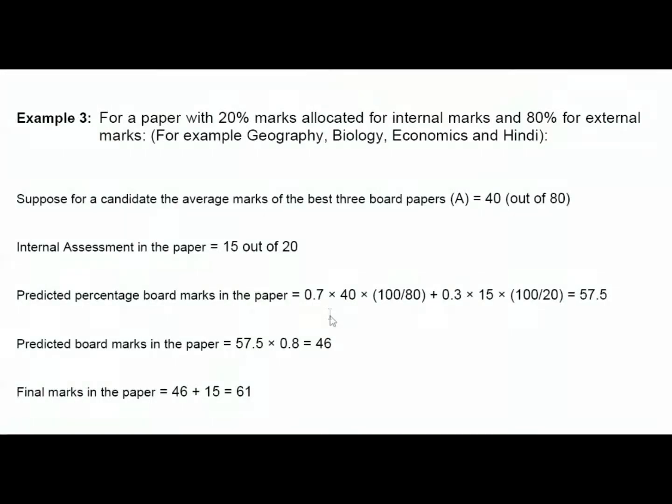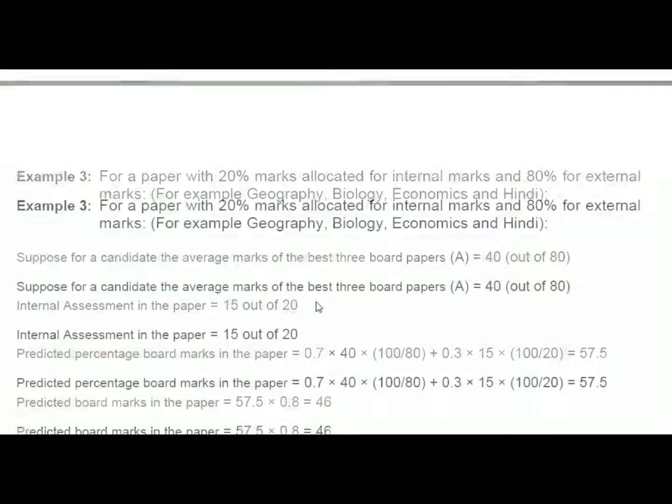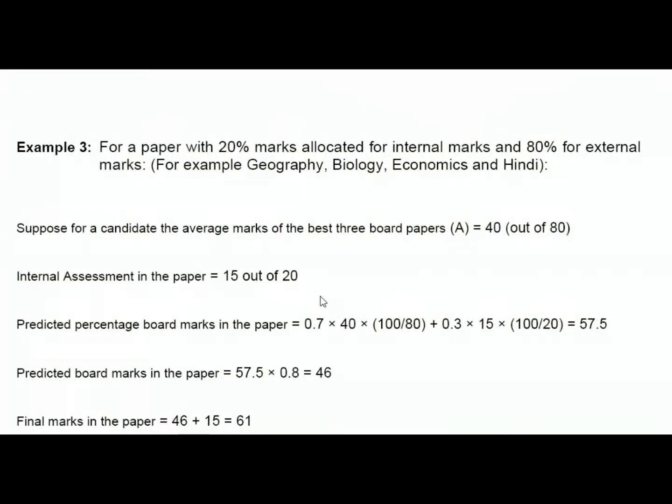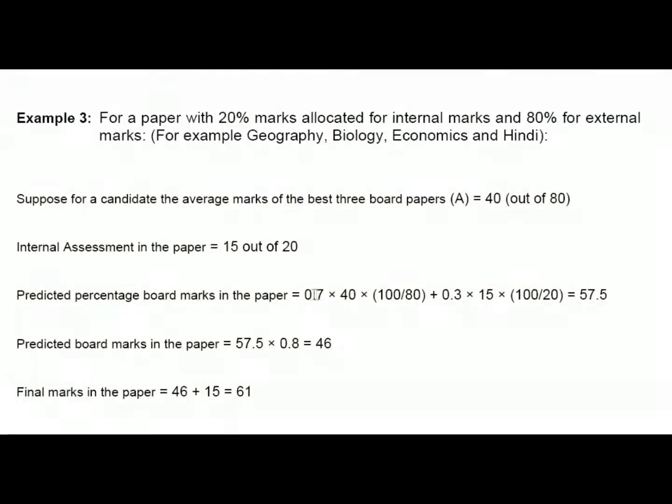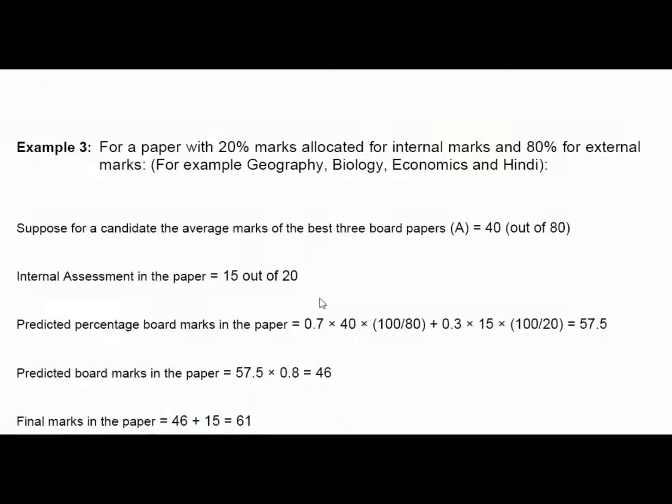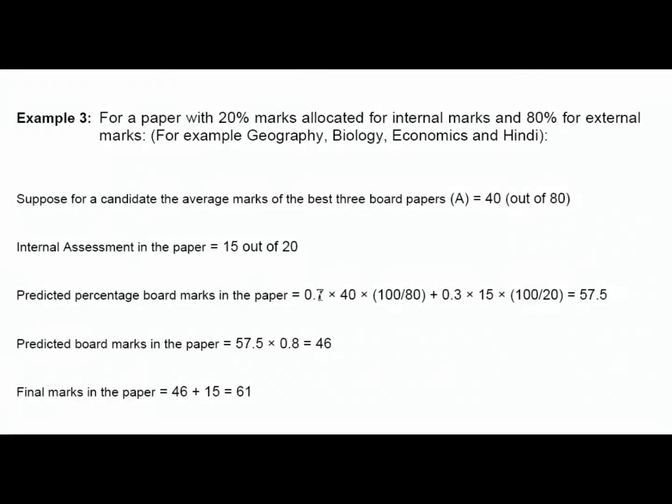Predicted percentage board marks in the paper equals 0.7 times 40 times 100/80, plus 0.3 times 15 times 100/20, equals 57.5. Predicted board marks in the paper equals 57.5 times 0.8 equals 46. Final marks in the paper equals 46 plus 15 equals 61.